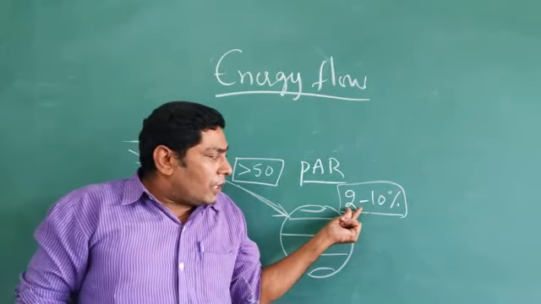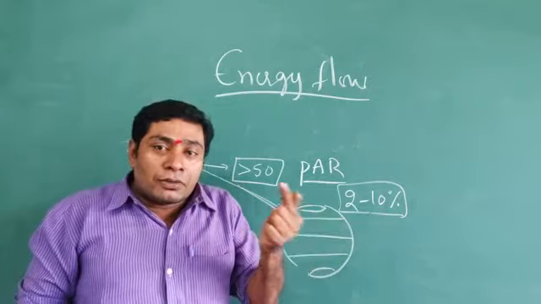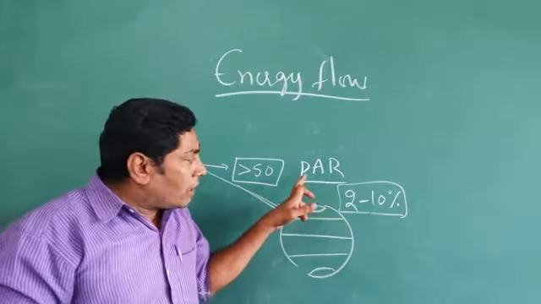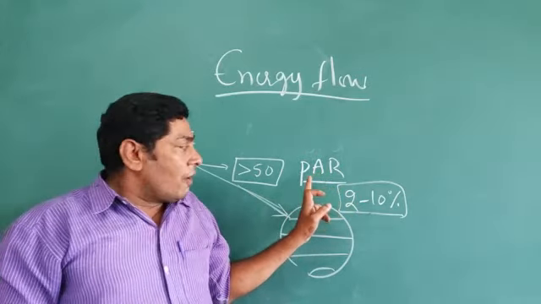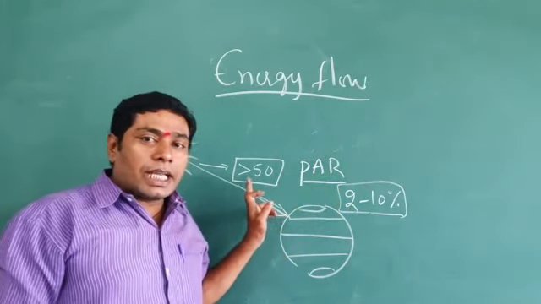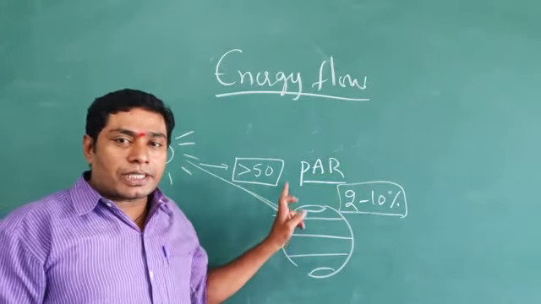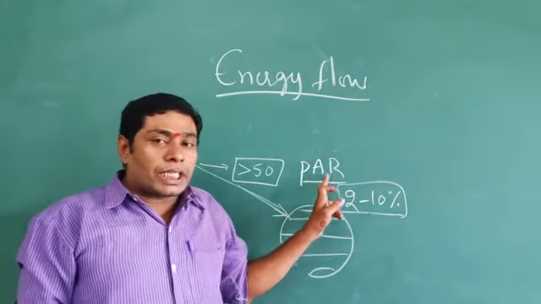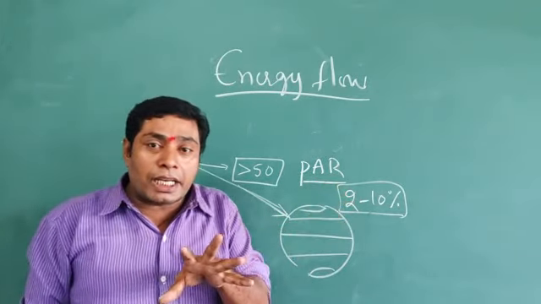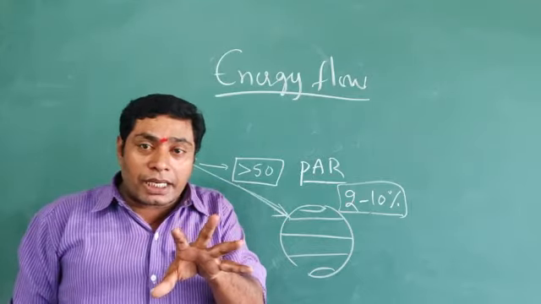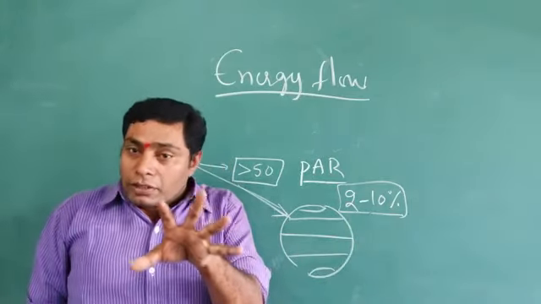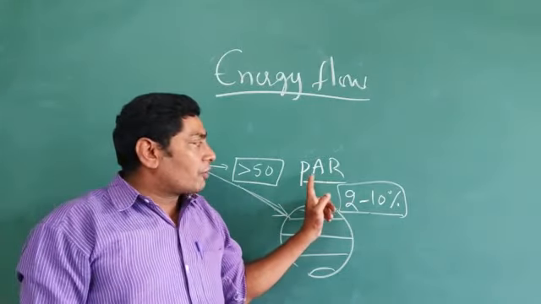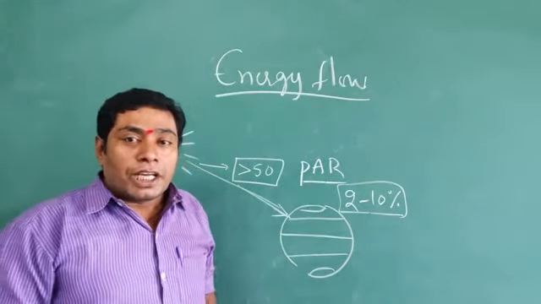So only 2 to 10% of the PAR is utilized by photosynthesis. Among the photosynthetically active radiation, the plant is able to trap only 2 to 10% of solar energy.